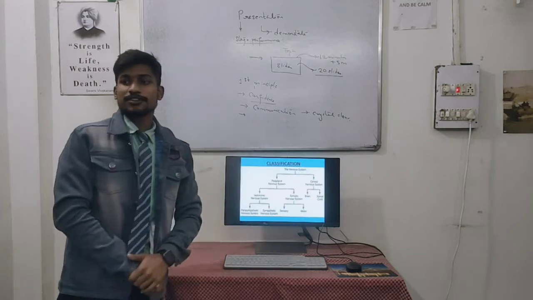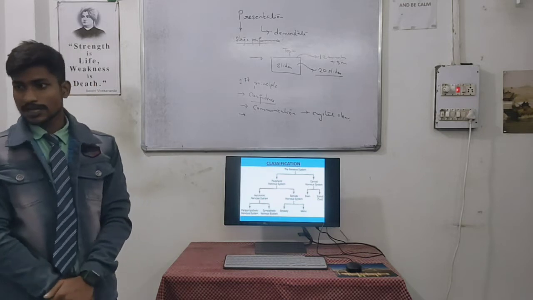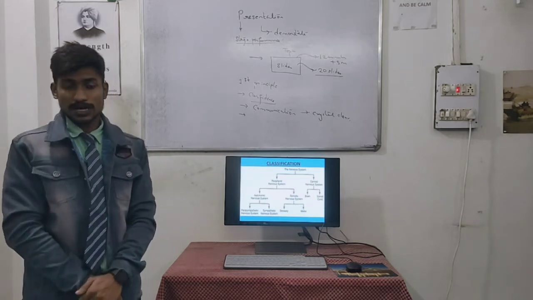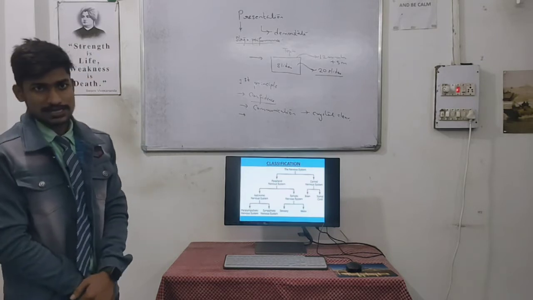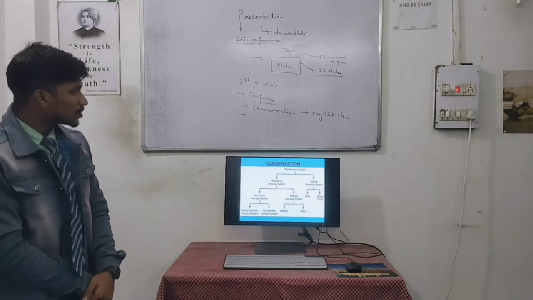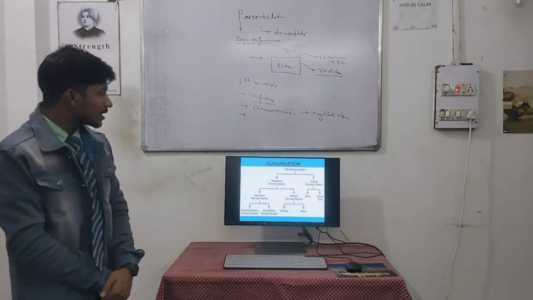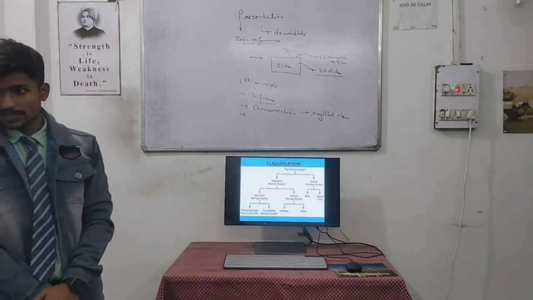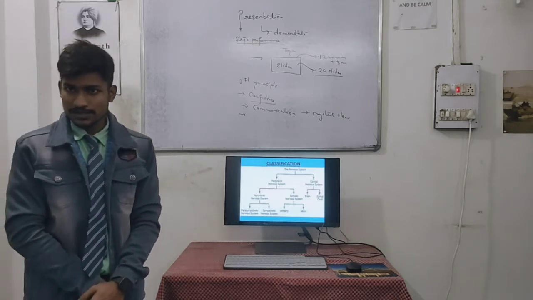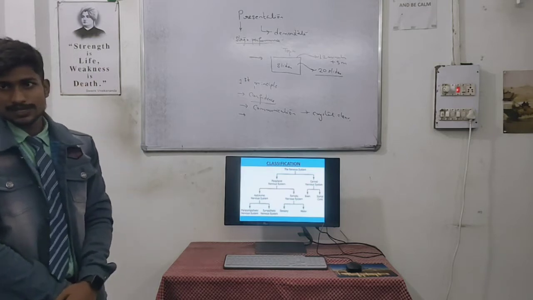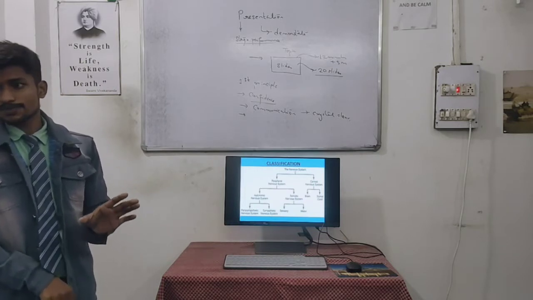Now moving toward the classification. As we have discussed, the neuron is the structural and functional unit, the basic unit of the nervous system, and we have seen how the neuron works and how the impulse and messages are conducted. So now we can see the organs which help in these processes, through the classification of the nervous system. Our nervous system is mainly classified into two parts, that is CNS, central nervous system, and PNS, peripheral nervous system. And these also have subsidiary classifications.